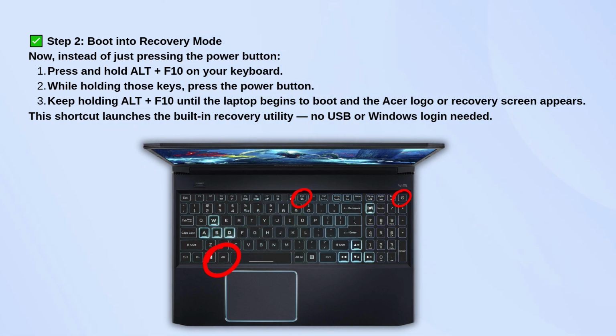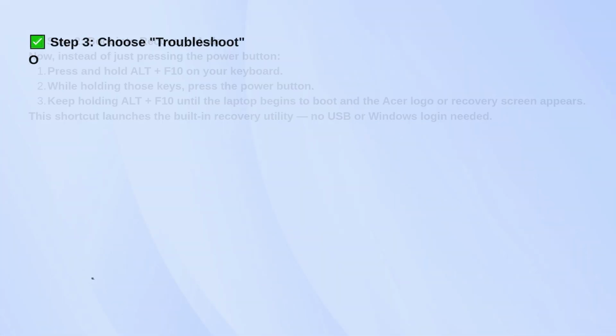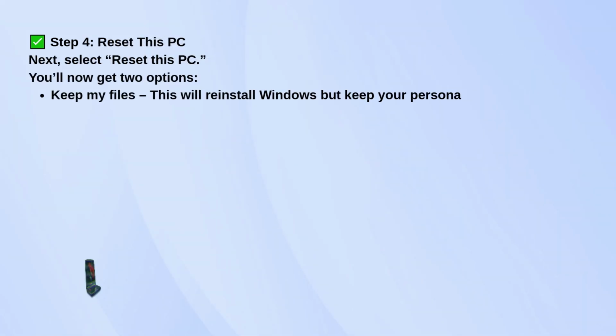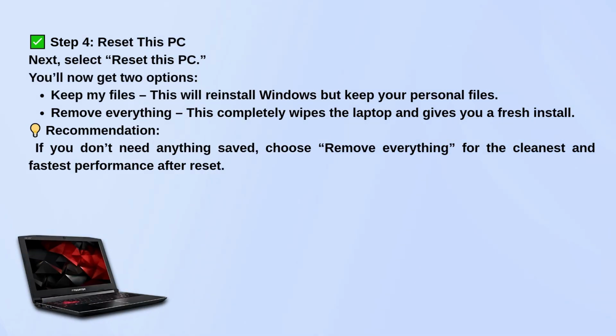Once you're in the recovery menu, look for the option called Troubleshoot and click on it. After that, select Reset this PC. You'll get two options at this point. The first one is Keep My Files, which will reinstall Windows but keep all your personal files. The second option is Remove Everything, which completely wipes the laptop and gives you a fresh install of Windows.